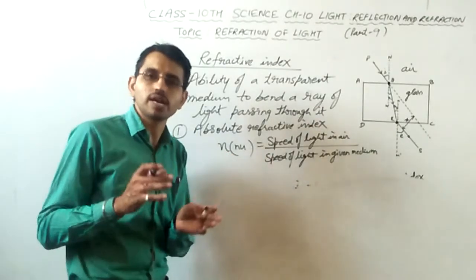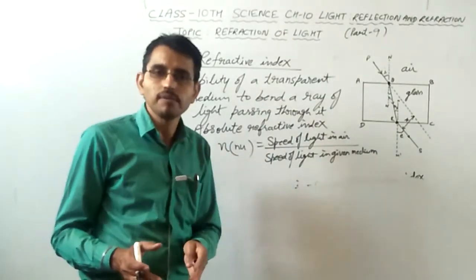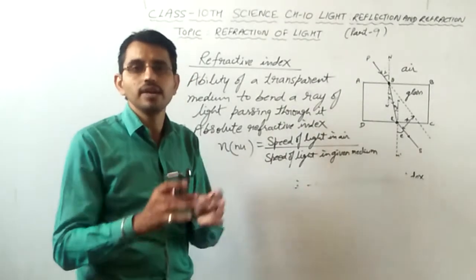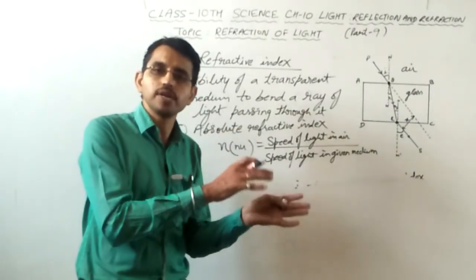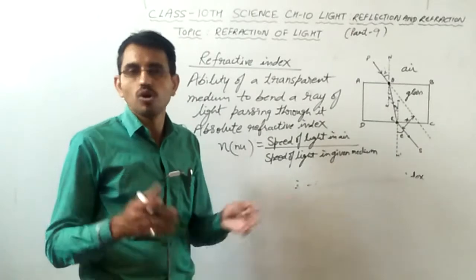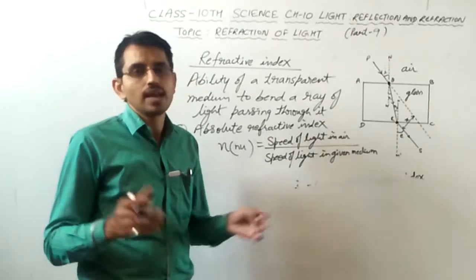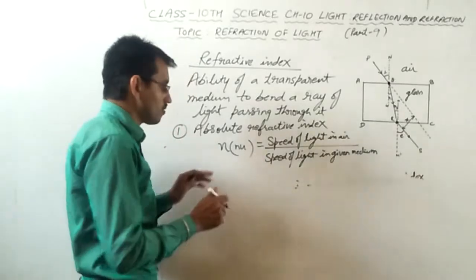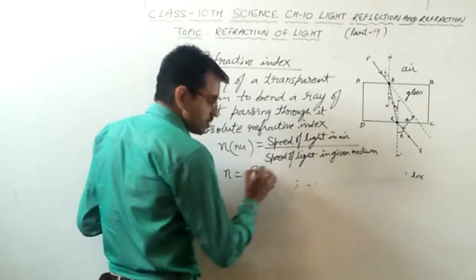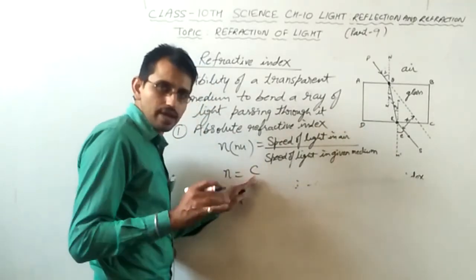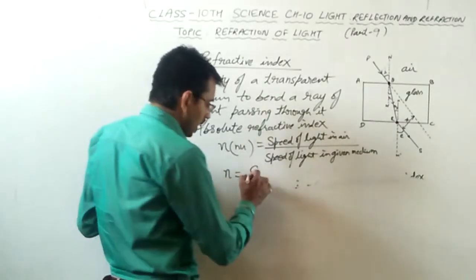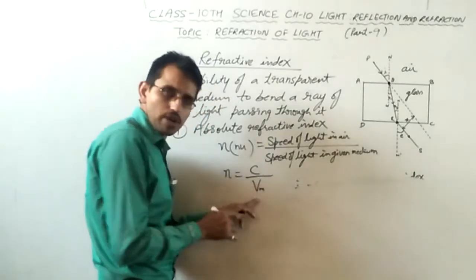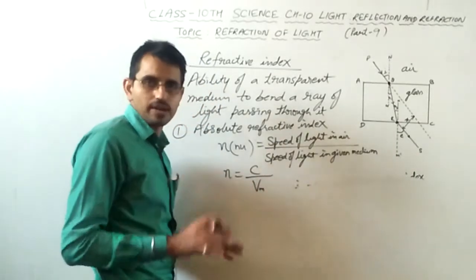Absolute refractive index is calculated by comparing the speed of light in that medium with that of the speed of light in air. So obviously students, the light travels fastest in air or vacuum. The speed of light in air or vacuum is represented by c, and we take the formula c upon Vm, where Vm means velocity of light in a given transparent medium.